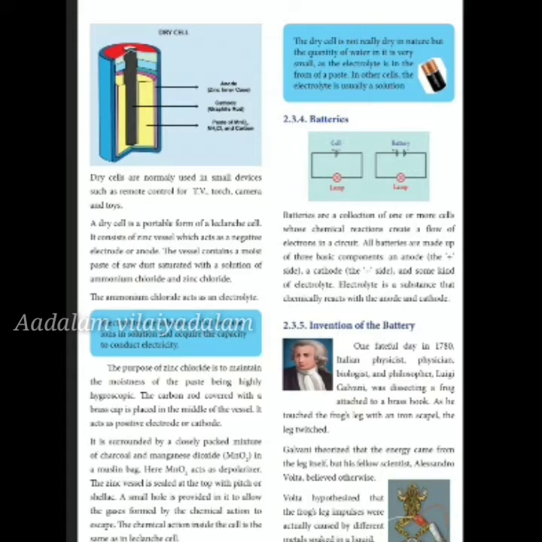All batteries are made up of three basic components: the anode, the positive side, the cathode, the negative side, and some kind of electrolyte. Electrolyte is a substance that chemically reacts with the cathode and the anode. These are nothing but the batteries. Next you will see the invention of the battery. How was the battery invented?